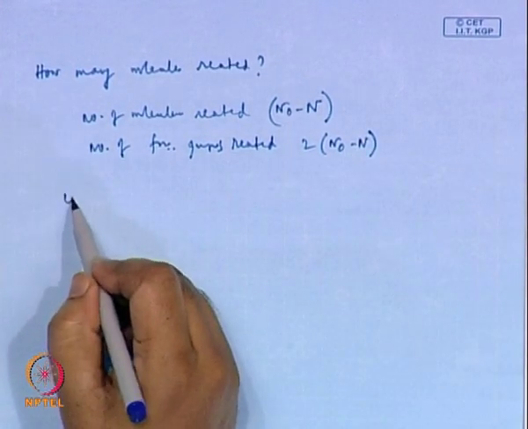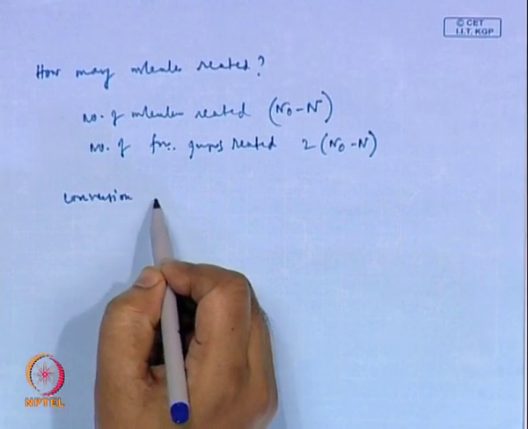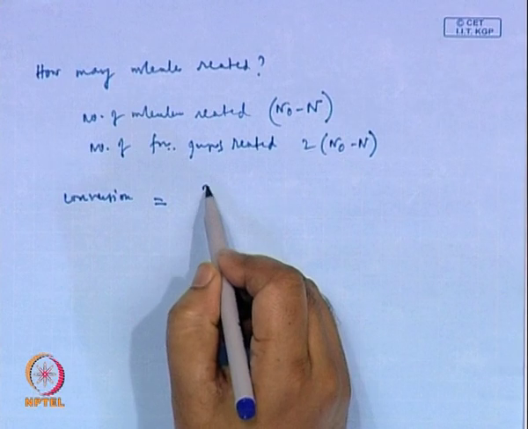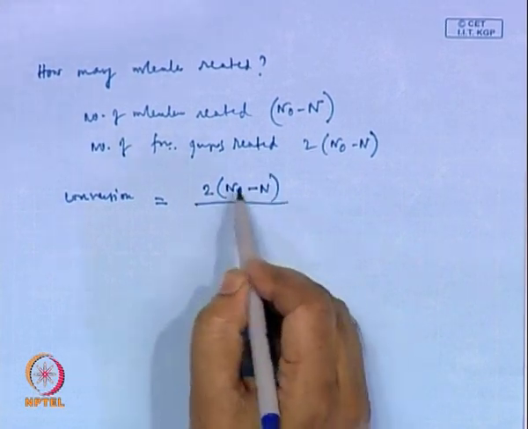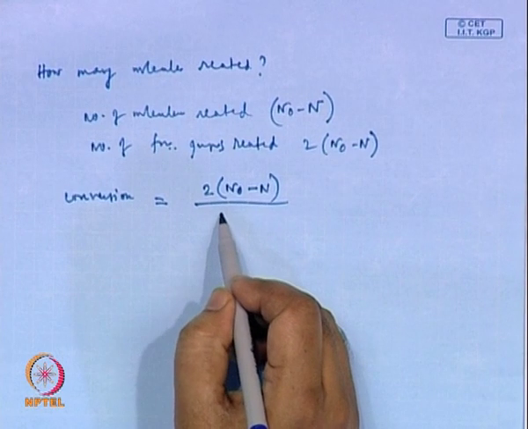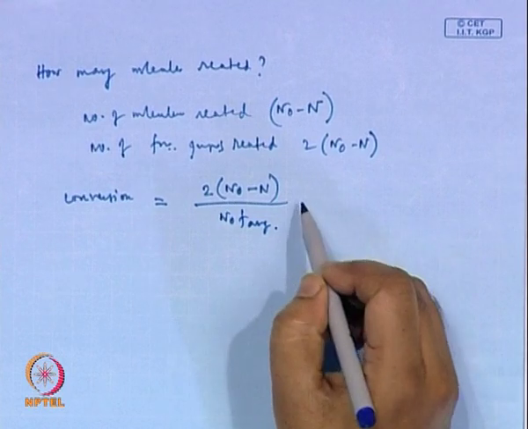So, what is the conversion? Conversion is the number of functional groups reacted divided by the number of functional groups originally present.